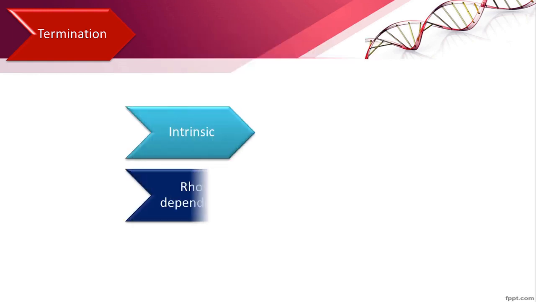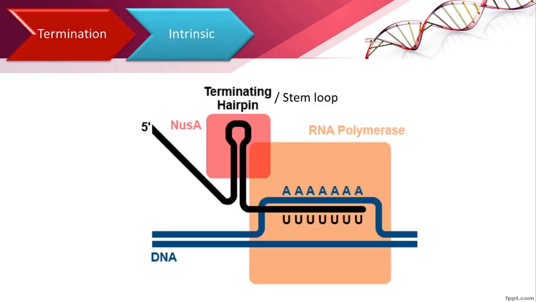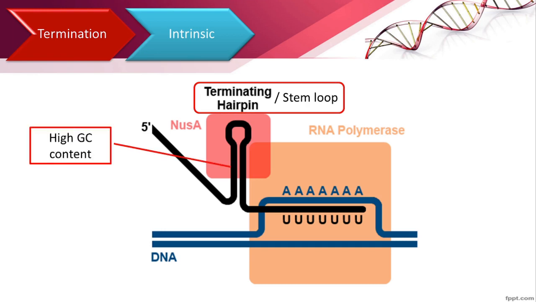In E. coli, terminators are of two kinds: intrinsic terminators and Rho-dependent terminators. In the case of intrinsic terminators, when the stop sequence is reached, the RNA polymerase itself can terminate transcription. When the termination process begins, the transcribed RNA forms a stable secondary hairpin loop structure. This is called the stem loop. The hairpin loop has a high GC content. The hairpin loop structure is followed by multiple uracil nucleotides.